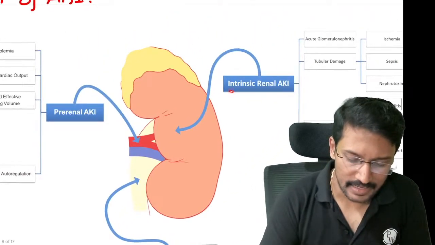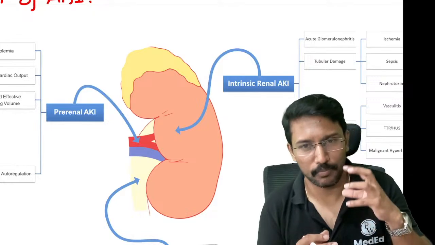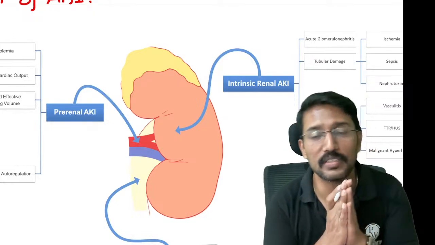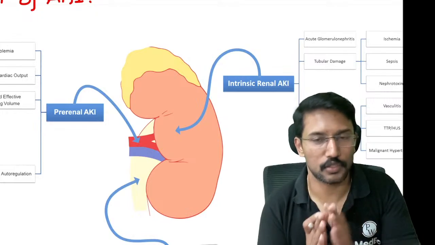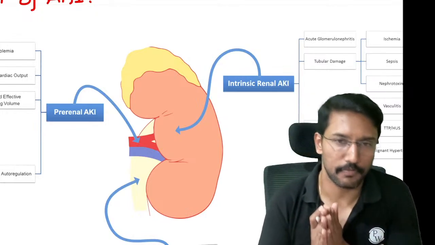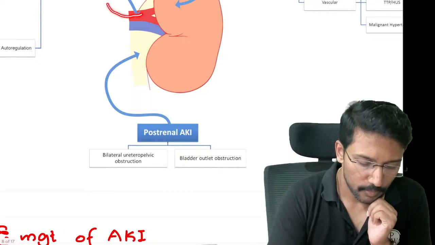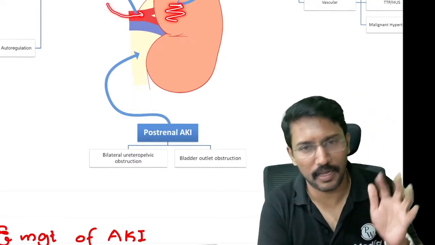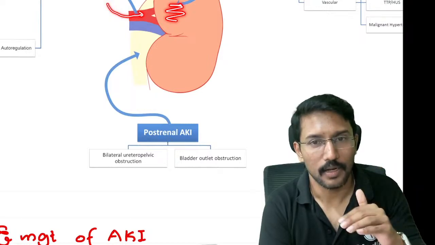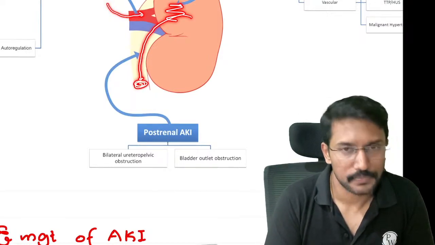Then we have intrinsic renal AKI, which refers to a problem in the kidney itself, right? Maybe the glomeruli or the tubules are damaged. That is what we call glomerulonephritis, tubular disorders, or interstitial nephritis. The third thing that can happen is, if blood supply to the kidney is fine, the kidneys work fine, they filter creatinine, filter urea, right? But then outflow of urine from the kidney gets obstructed.